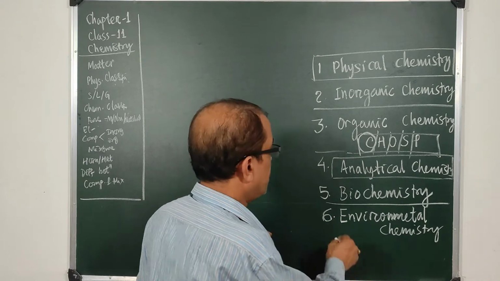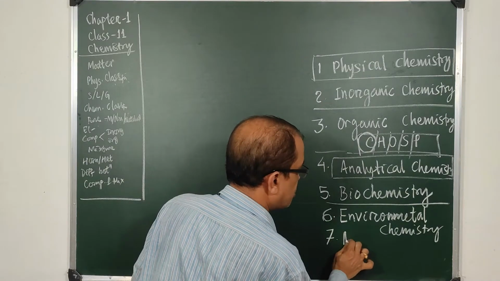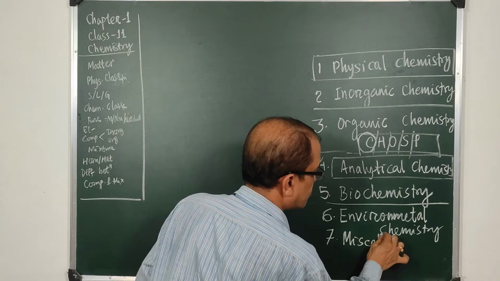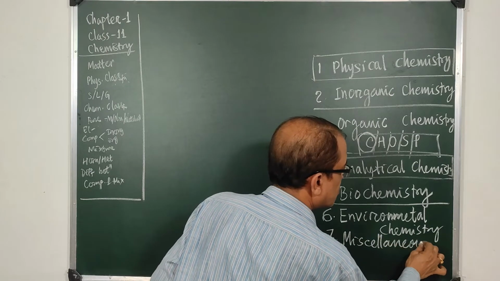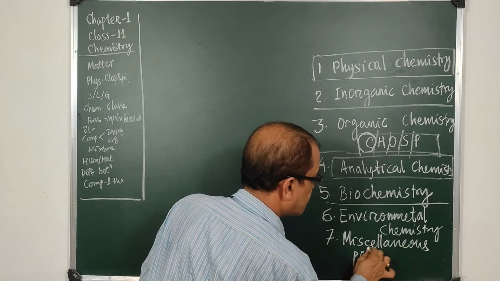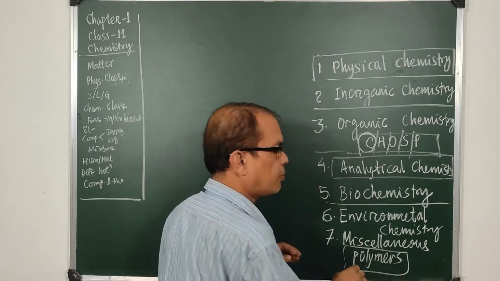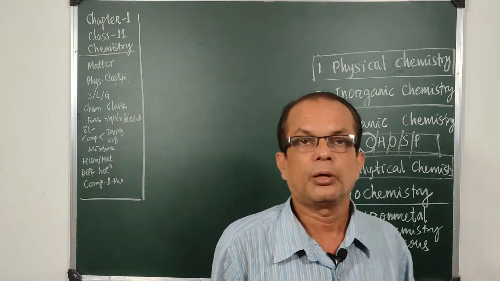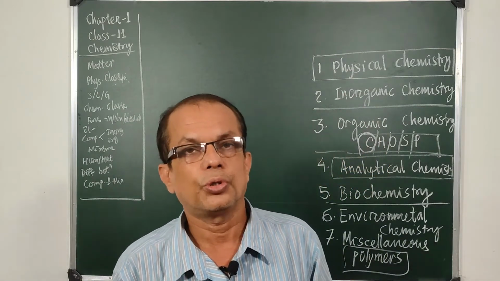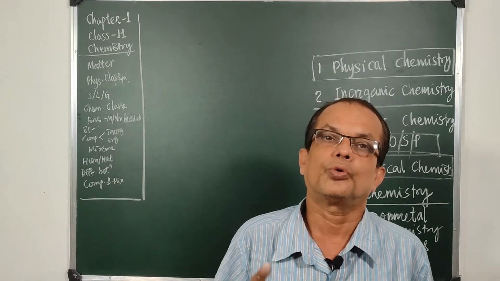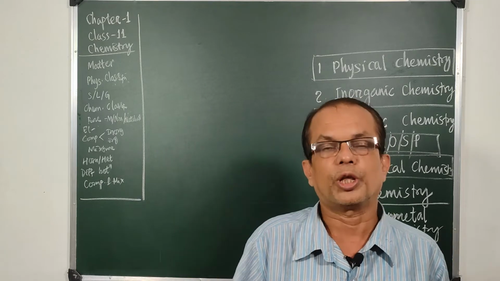And there are several other miscellaneous branches, like say polymers, a very important branch of chemistry which has made this modern world so interesting, so beautiful, so comfort giving.